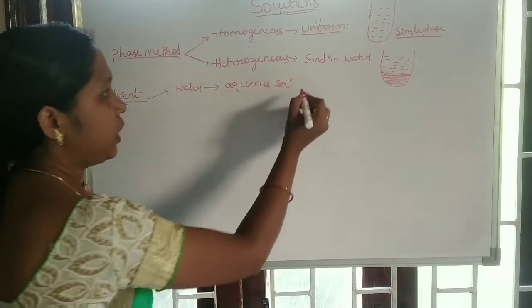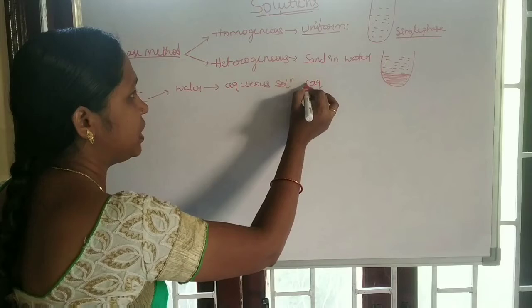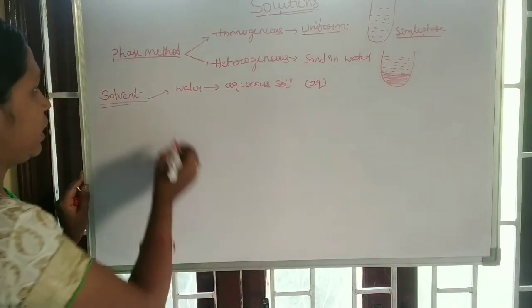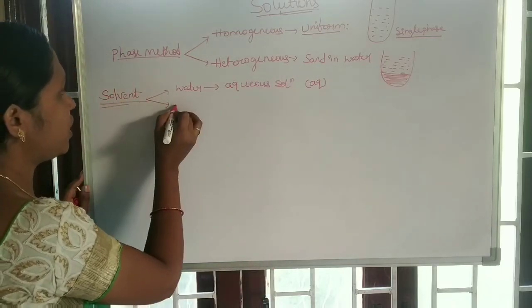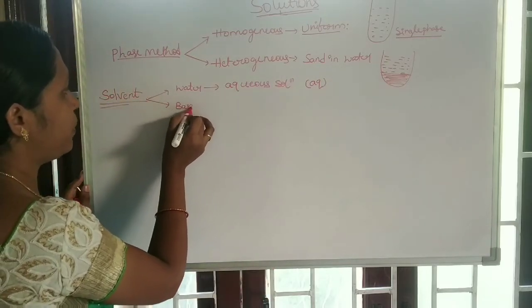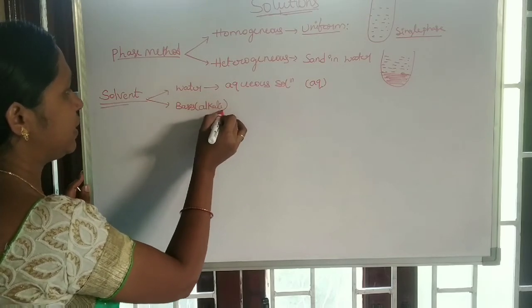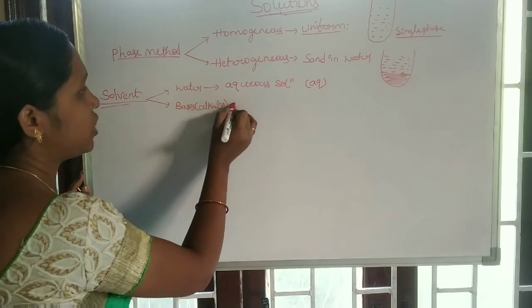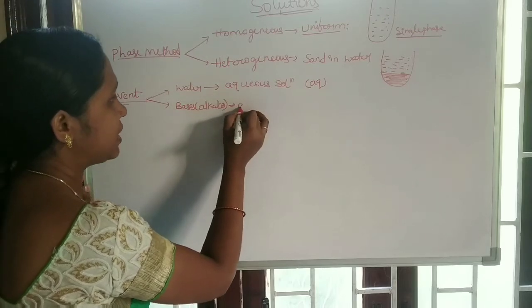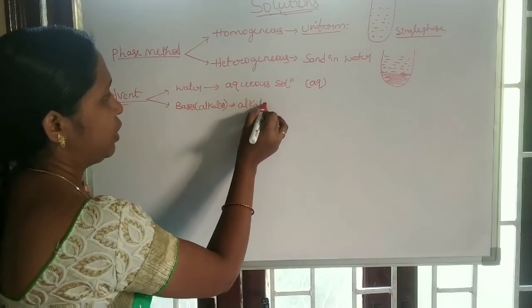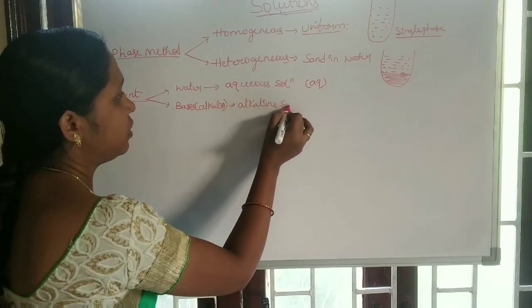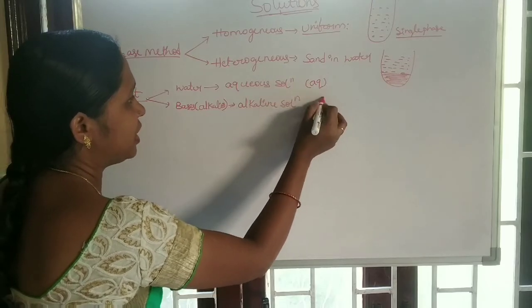Simply, those are represented with AQ. And if a solution is made up of bases, bases are known as alkalis, such types of solutions are known as alkaline solutions, simply represented ALK.